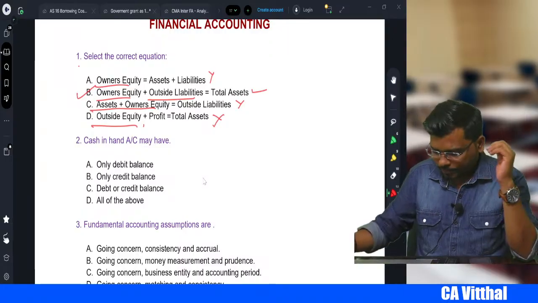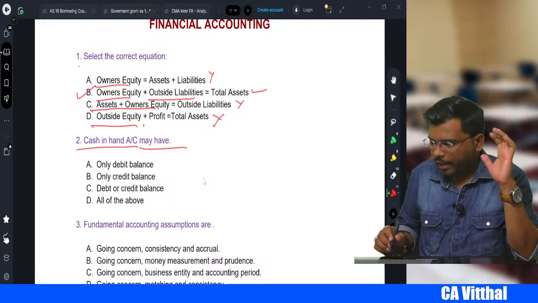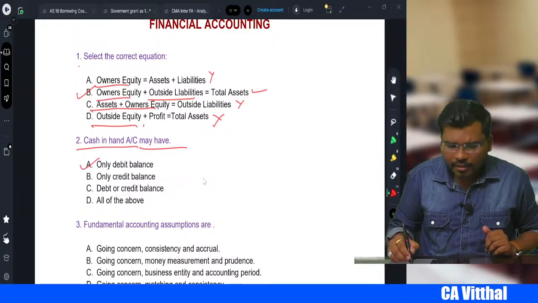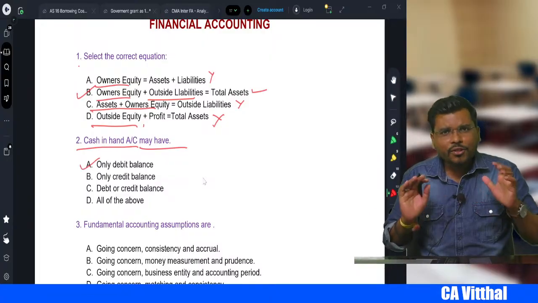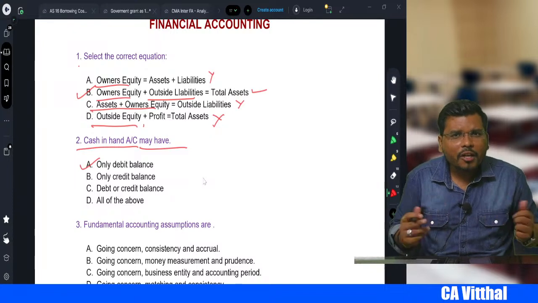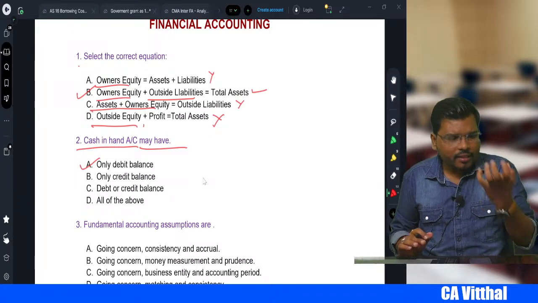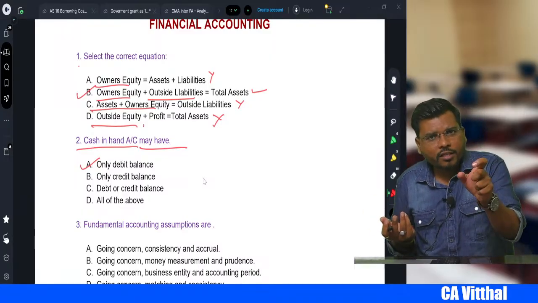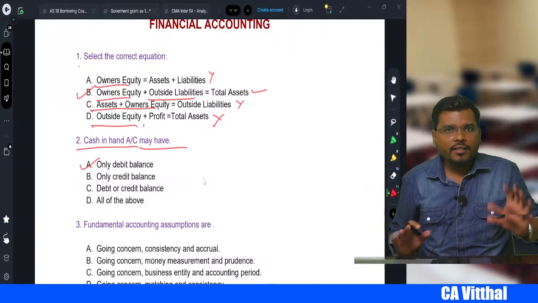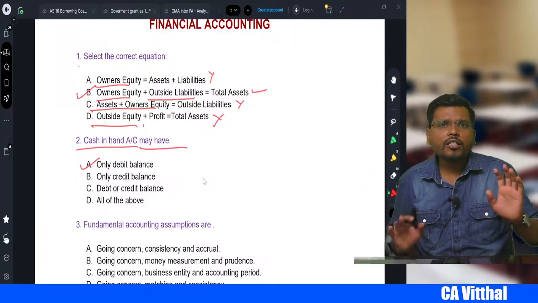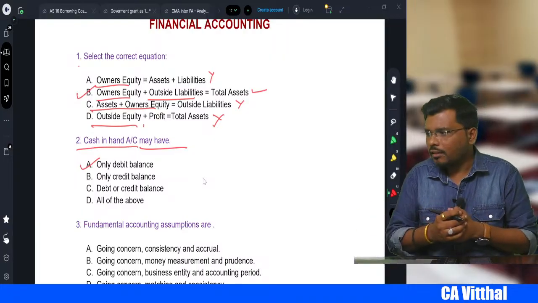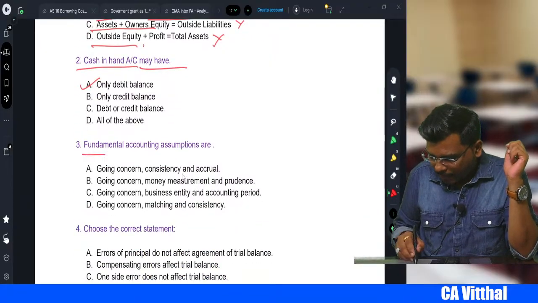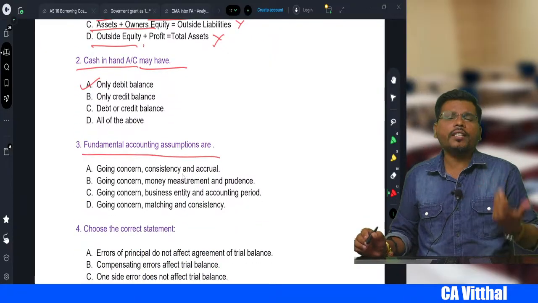Okay. Next one. Cash in hand account may have which balance, sir? Debit balance. Why, sir? It cannot have credit balance? No. Have you ever seen your cash become negative? If in your hand 10,000 is there, it cannot be negative. It can be either positive or there will be no cash. Either your pocket will have some cash or it will be empty. It cannot have negative, right? So it only has debit balance.